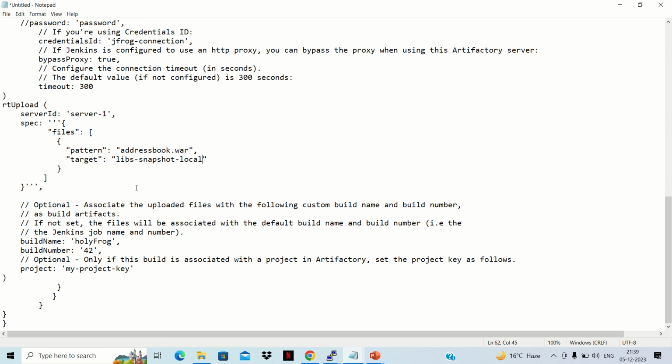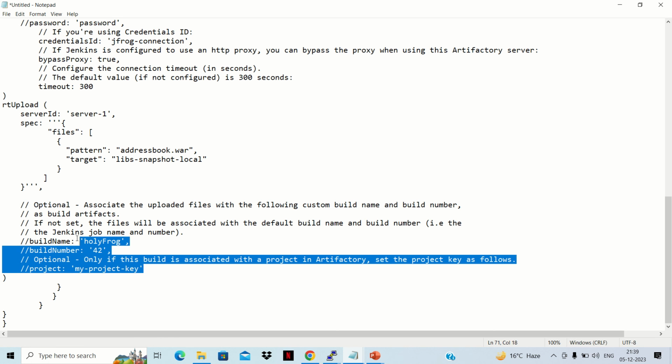once it is done, we don't need this specific. It is saying if you don't want to get your job name and number, then by default will come by self. So if we don't want any build name or something, we can comment these out. We don't need it. And optionally, only if the build is associated with the project in Artifactory, set the project key. So we don't define any project key also, we can comment this out also. So if you want to comment it out, get it comment out, or if all are commented out, we can remove simply.